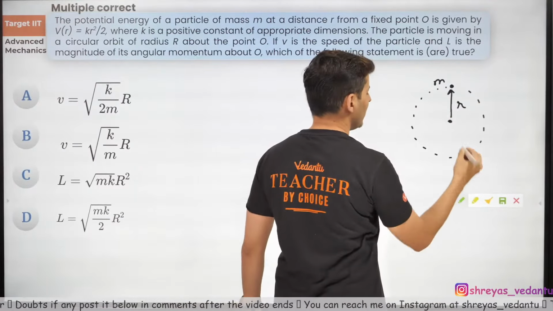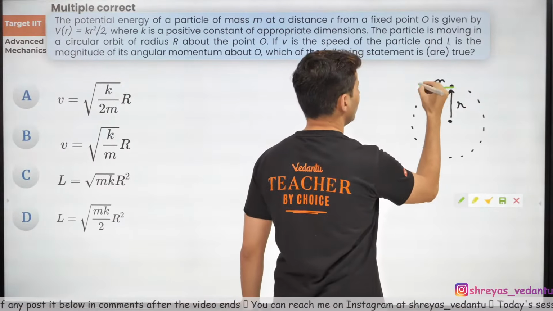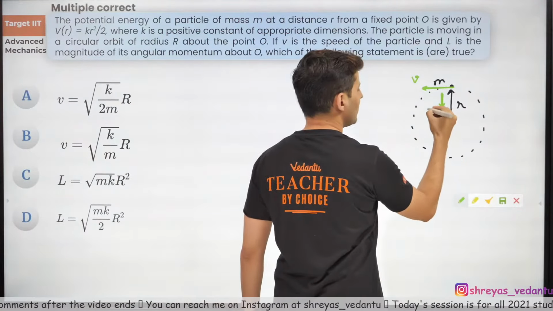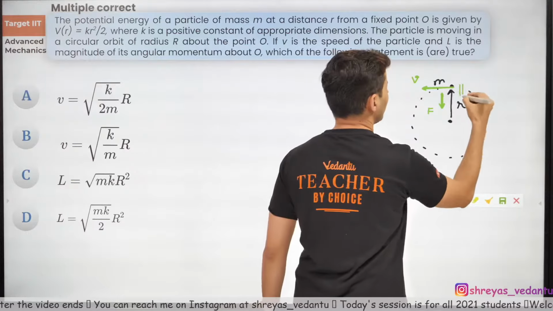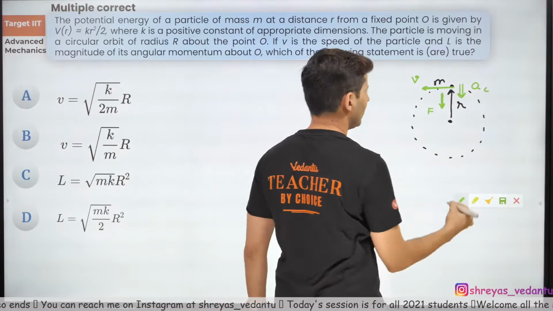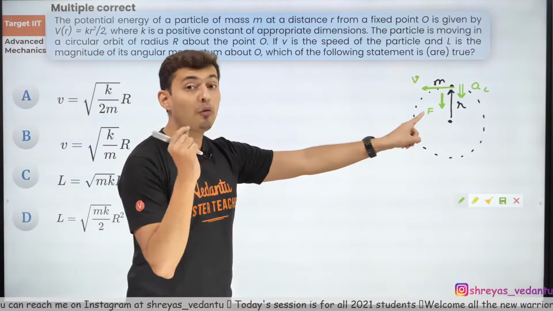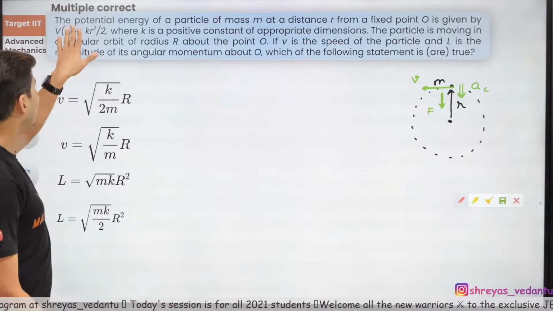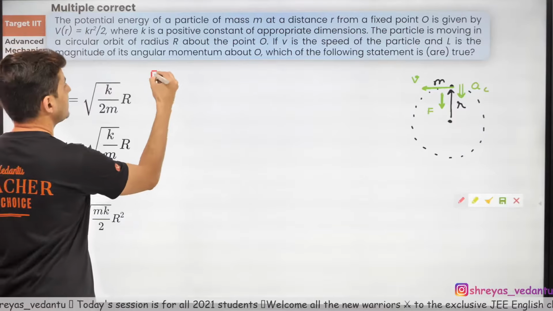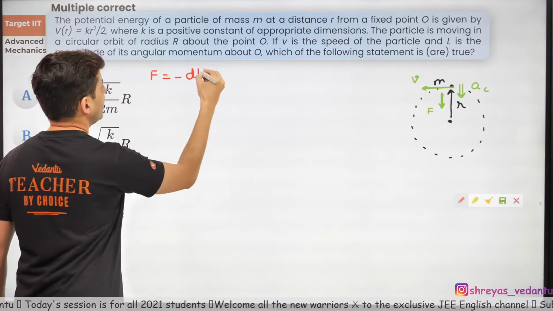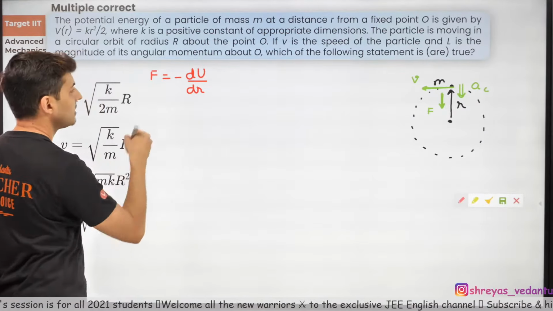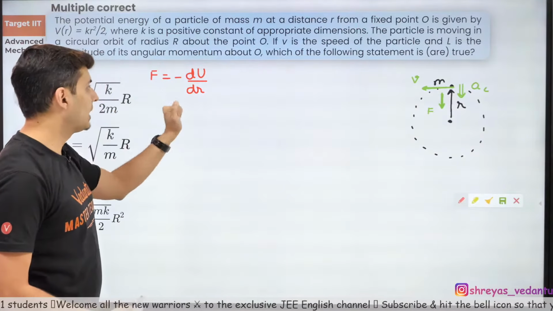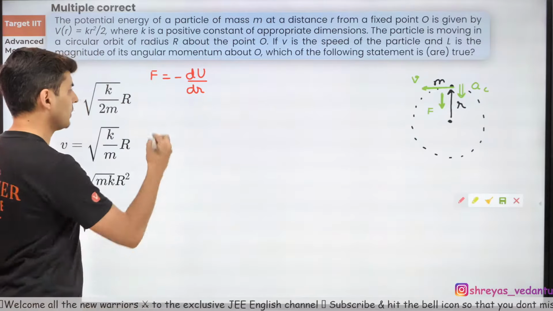So obviously in order to move with a certain velocity, there must be some force towards the center. That force will definitely give rise to that centripetal acceleration. So the job is to figure out what that force is. And that's very simple. If you know energy, you can find force by using the relationship: force is minus the change of potential energy with respect to distance, minus dU by dr. Everybody knows the standard formula. The gradient of potential with a negative sign gives you the force.